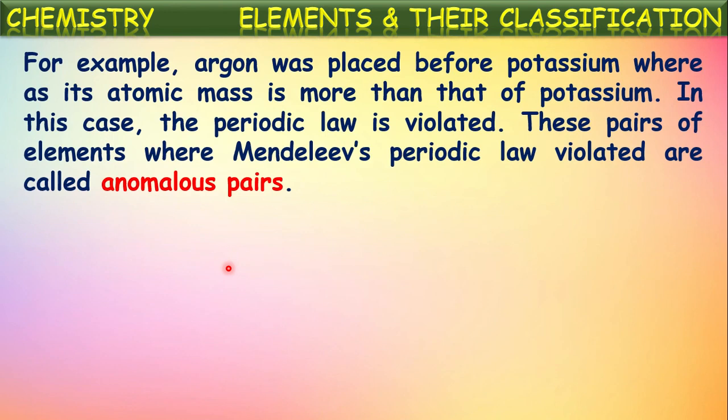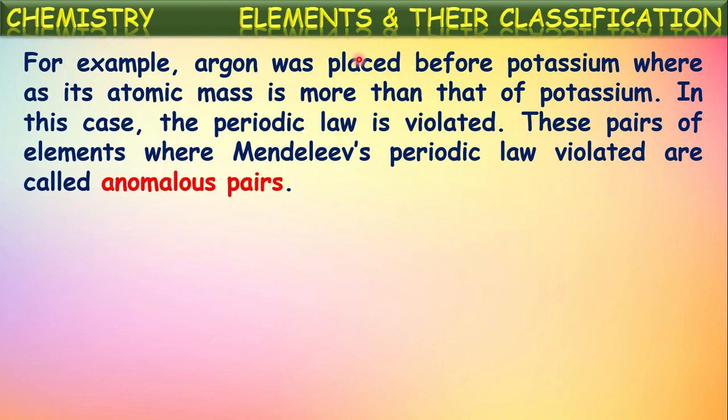For example, argon was placed before potassium, whereas its atomic mass is more than that of potassium. We know the atomic mass of argon is 40, whereas that of potassium is 39. So actually, as per the atomic masses, potassium should be written first and then followed by argon.